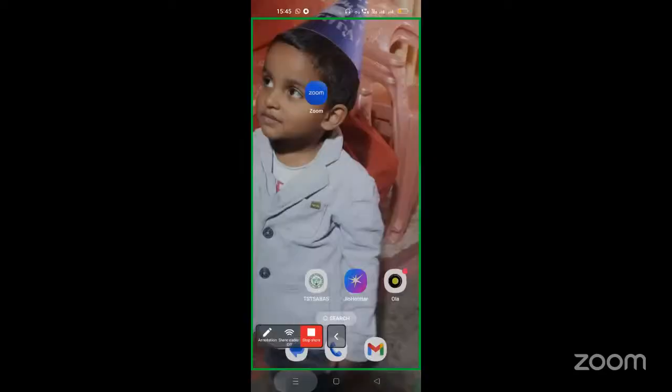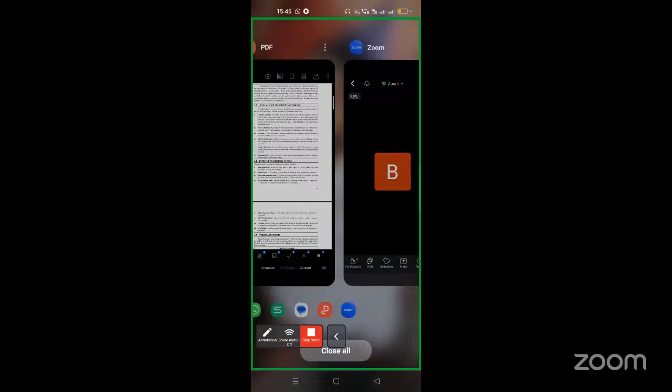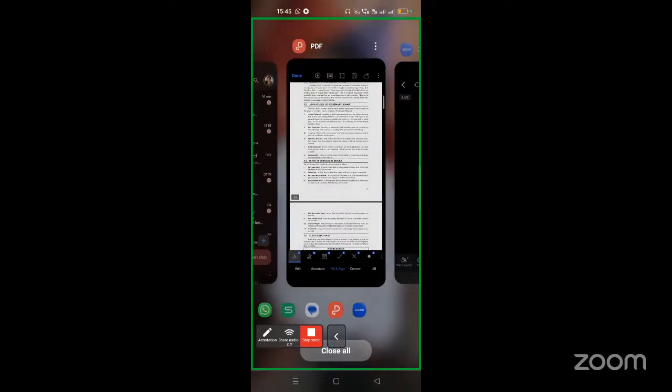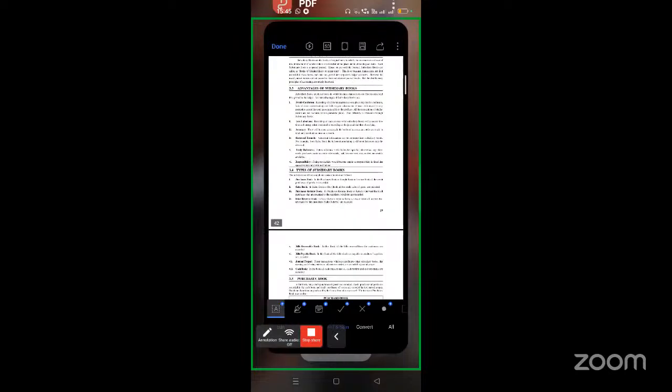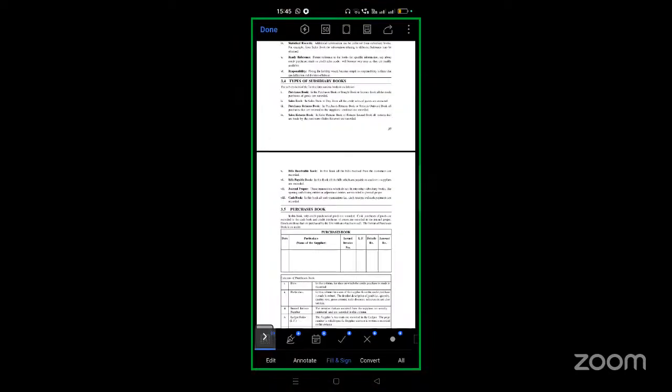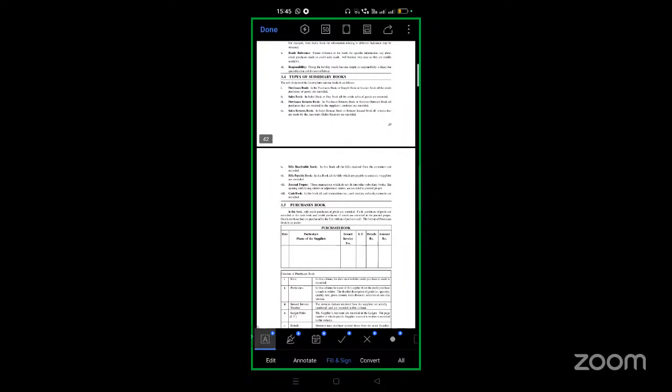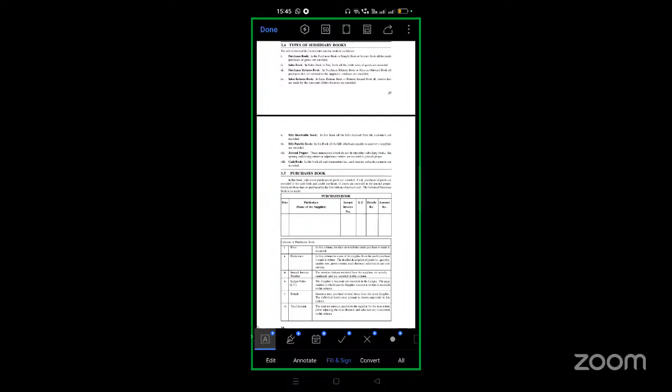The subsidiary book is a special journal. Here we have eight subsidiary books: purchase book, sales book, purchase return book, sales return book, bills receivable book, bills payable book, journal proper, and cash book as well. First we discuss the purchase book. In the purchase book, sales book, purchase return and sales return, we write only credit transactions.